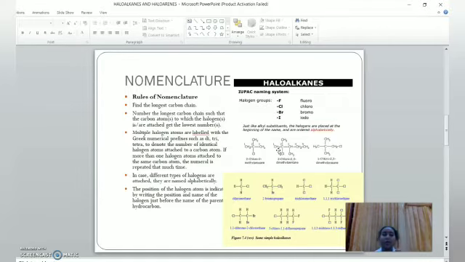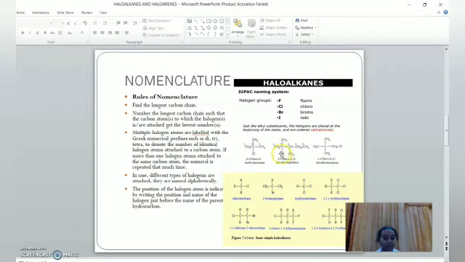The second step is to find where the halogen is attached and number the halogen group also. Where the halogen is attached, we have to number that carbon and find the smallest number for the halogen. For example, here chlorine is attached, isn't it?